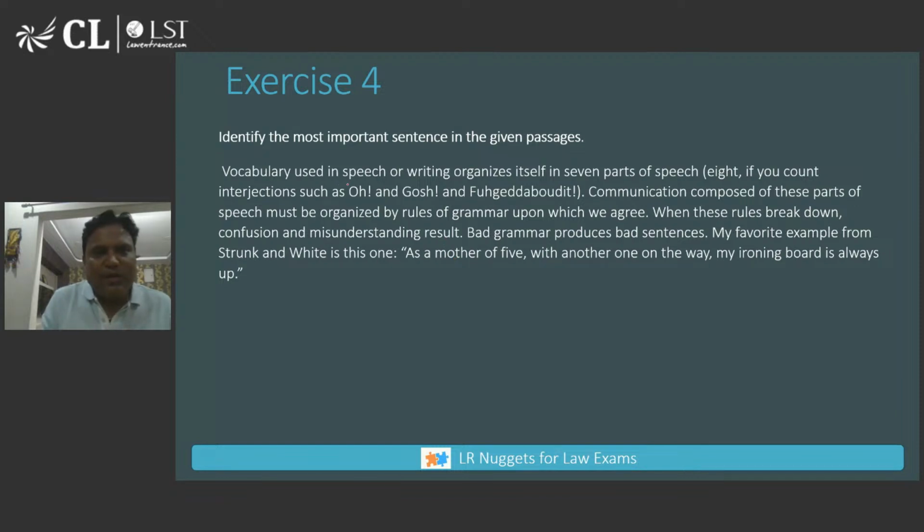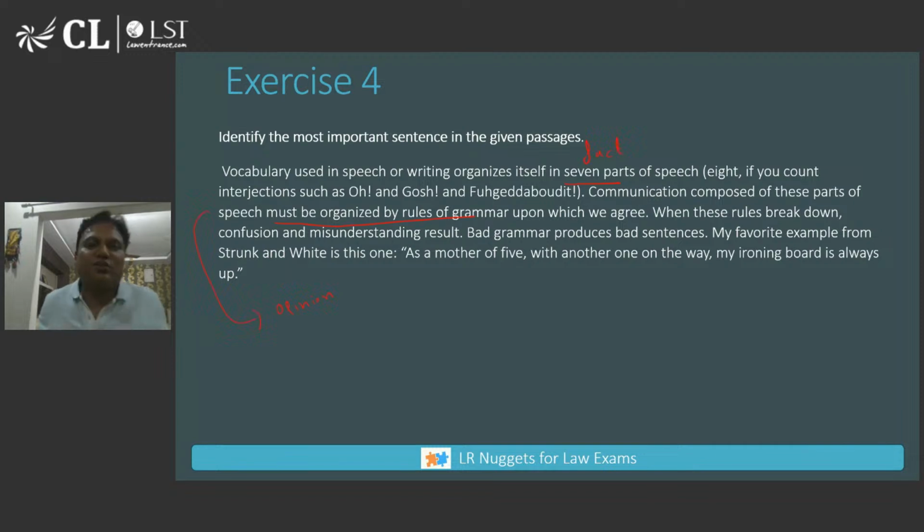Okay, so vocab used in speech or writing organizes itself in seven parts of speech. What is this? This is a factual statement. Communication composed of these parts of speech must be organized by rules of grammar upon which we agree. Must be organized makes it a judgmental statement. Something written with must be is an opinion. A judgmental statement can be important. When these rules break down, confusion and misunderstanding result.